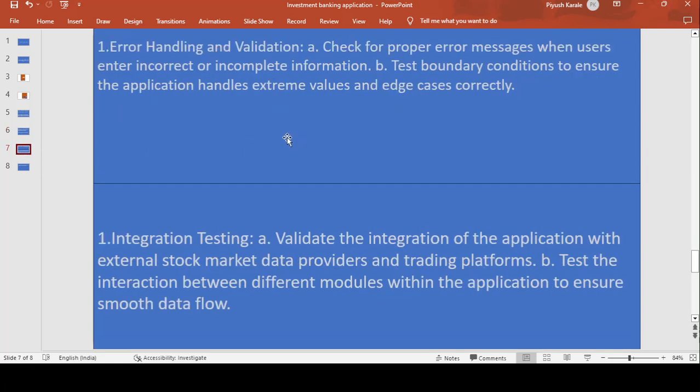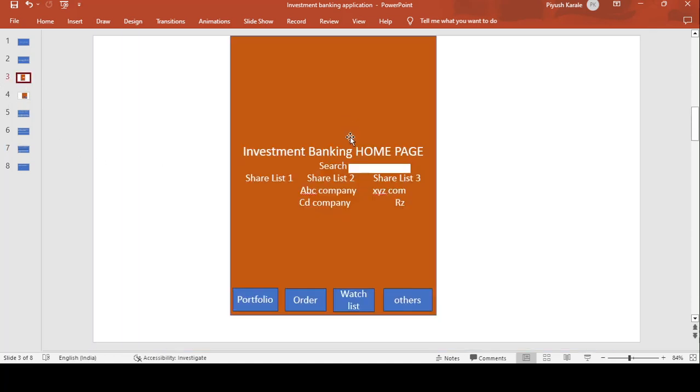Okay, so move on to the next test, that is error handling and validations. Check for proper error messages when the user enters incorrect or incomplete information, or test the boundary conditions to ensure that the application handles extreme values and edge cases correctly. What is error handling? In the search box you can enter anything randomly, and it should not show anything randomly. That situation should not happen, that we have to check.